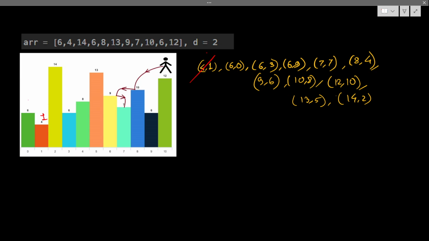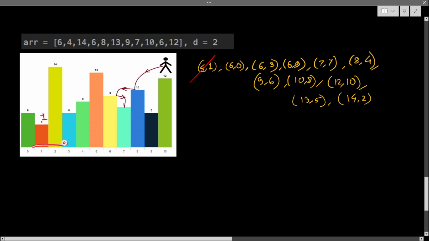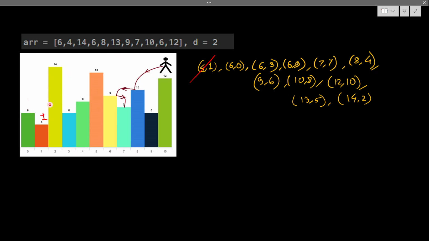Then 6 0. From 6 0, where can I go? Again I have to do the range thing. I have to check whether I can go to other places or not. I can go to this place because this is already marked. If there is anything smaller than 4, it will be marked, because I got to the sixth place. That means all the places less than my 6 are already marked. From 6 I will go to this one valid place, so this will be marked as 2, because this 1 plus this 1. Then 6 3.